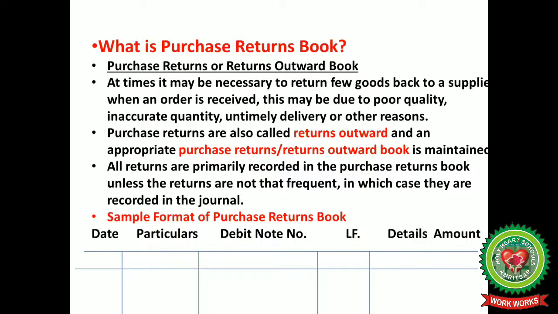All returns are primarily recorded in the purchase return book unless the returns are not that frequent, in which case they are recorded in the journal. We have the same format of purchase return book: date, particulars, debit note number, ledger folio, details and amount.